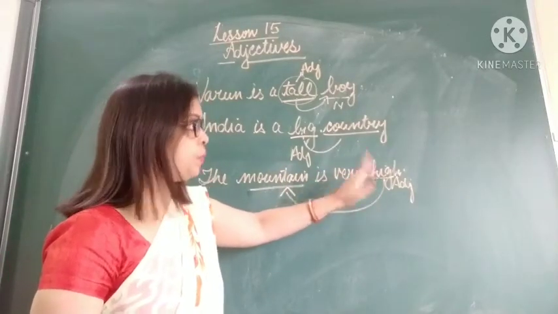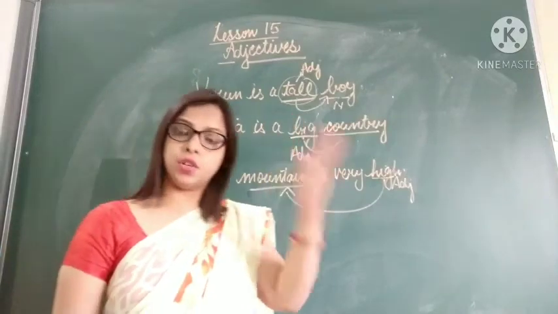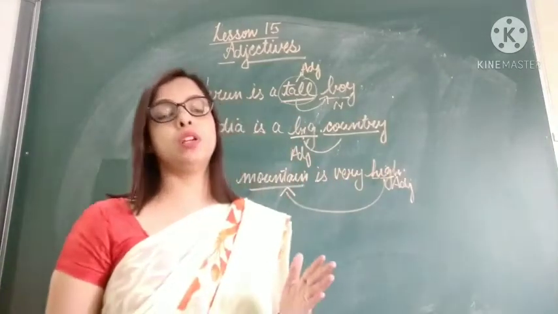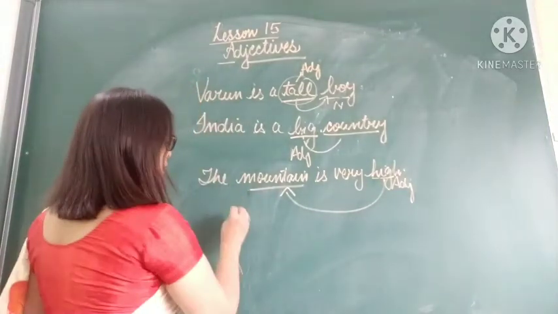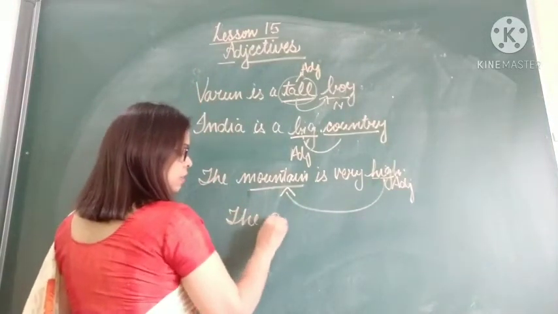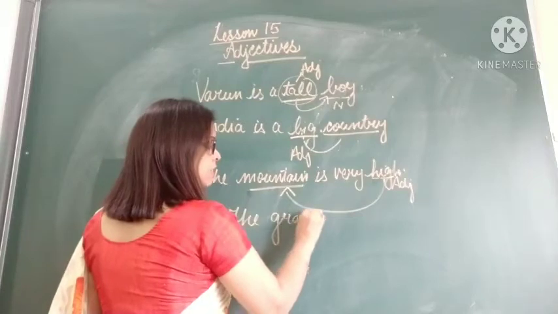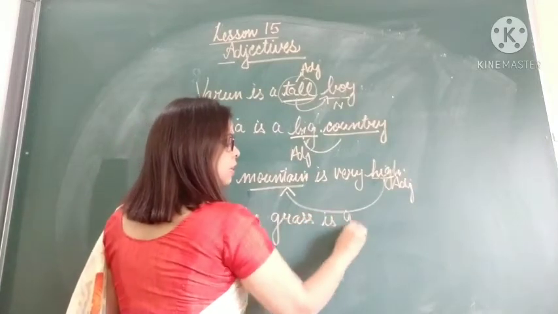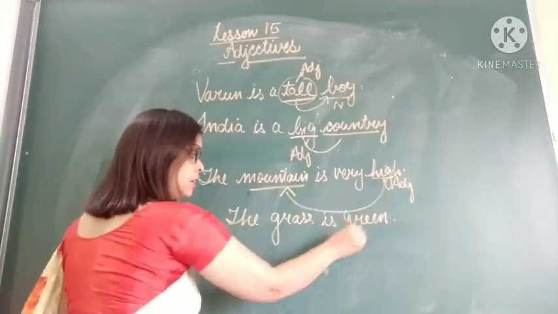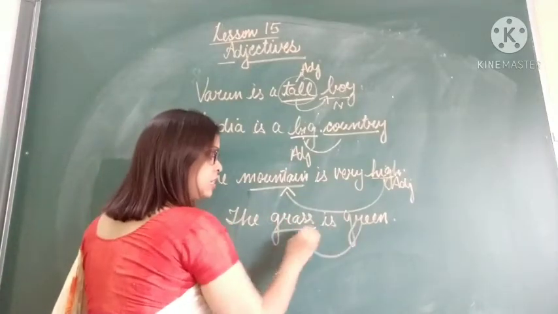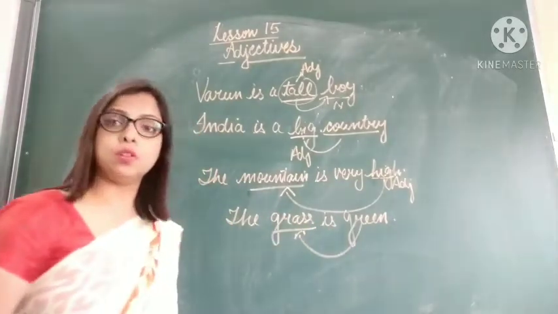So it is not always that the adjective will come immediately before the noun. It can come at the end of the sentence also. Like if I say, the grass is green. What is green? Grass is green. So this green is describing the noun grass.